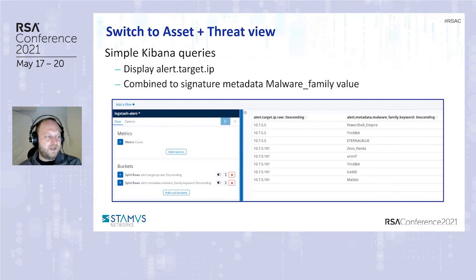So by combining this in one query, we have the list of two assets on this network, the 5.5 and the 5.101, that have 3 threats, and the other one has something like 5 threats seen on it. So we get a clear view of the threats present on my assets in one single query. So that's really a simplification.